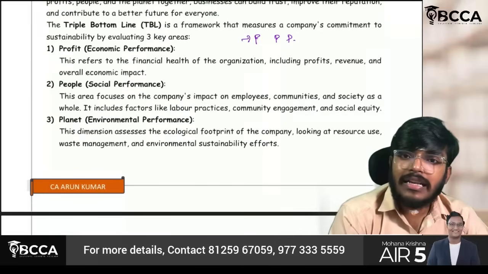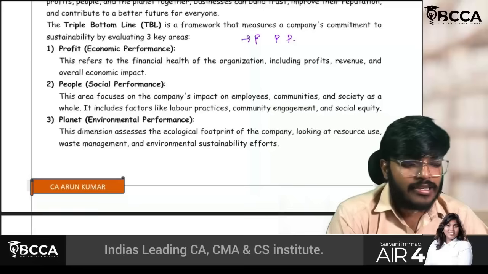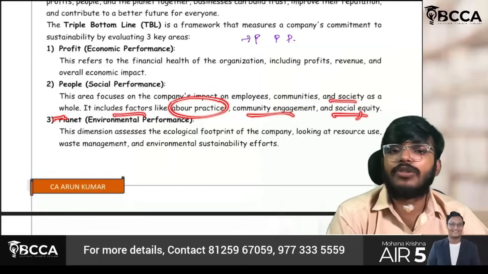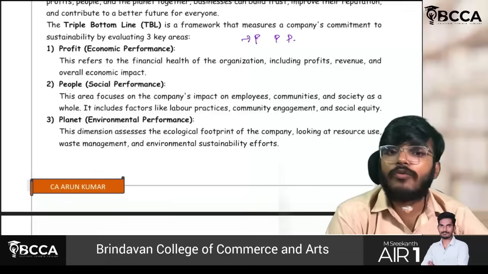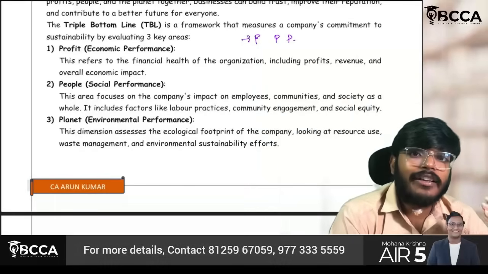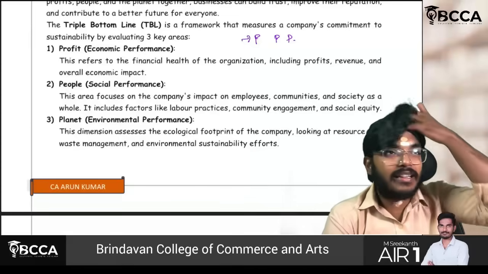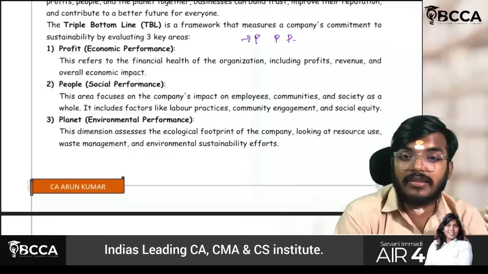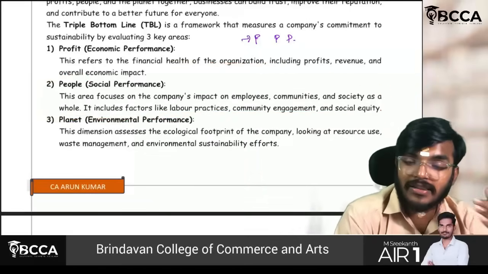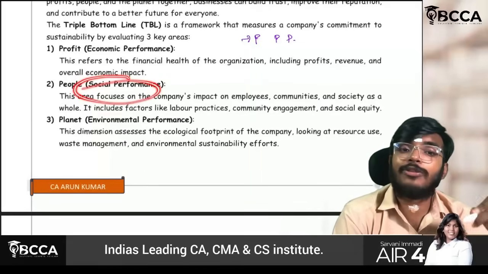Second P, people, mainly focuses on employees, creditors, and society as a whole. It includes factors like labor practices, community engagement, and social equity. The main focus of this people aspect is how satisfied the people are. What are the employee practices? What is the community engagement? How much care is the entity having towards its creditors? All these things will be covered in this aspect. So not just the financial aspect, you have to add other aspects also. For example, social performance also you have to measure.